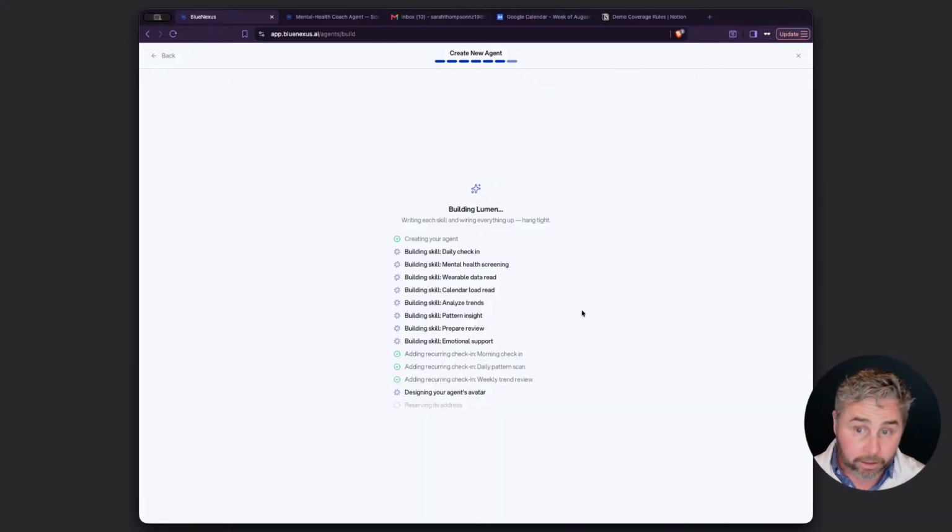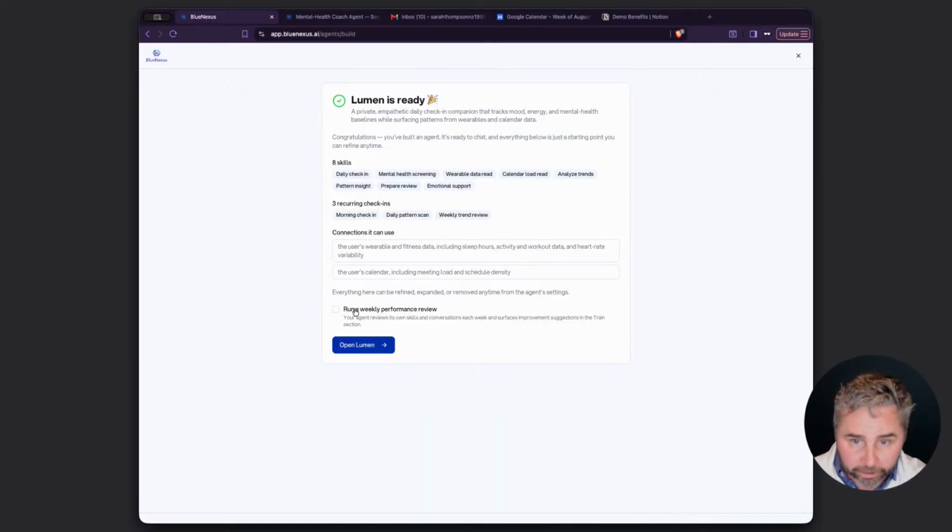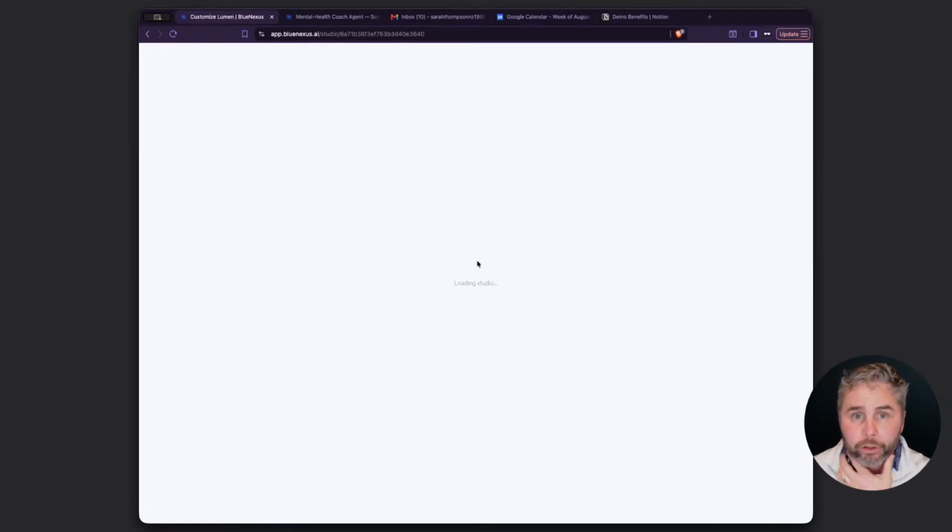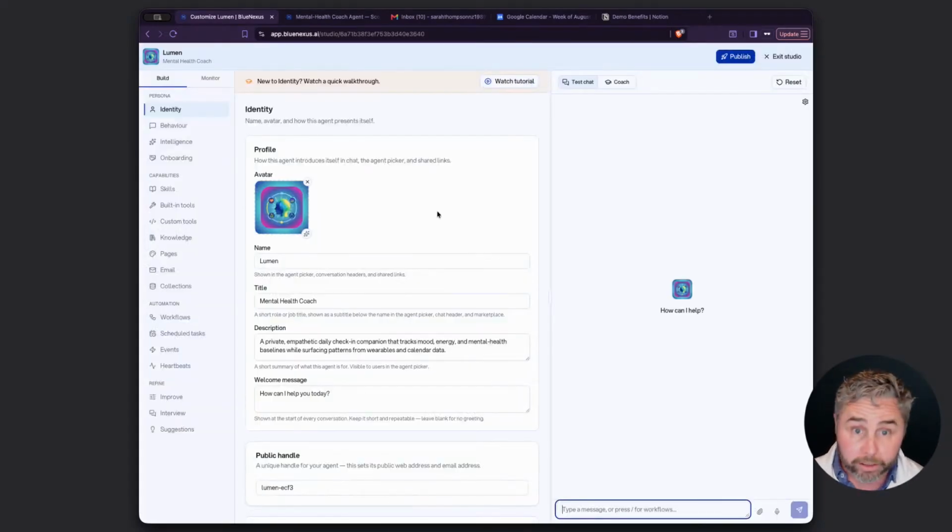Now the agent's actually building itself. It's ready to go. I could click run a weekly performance review, which would allow the agent to sort of suggest improvements to itself that you can then, as the agent builder, sort of customize. And the studio is sort of the engine room of how you customize and test the agent.